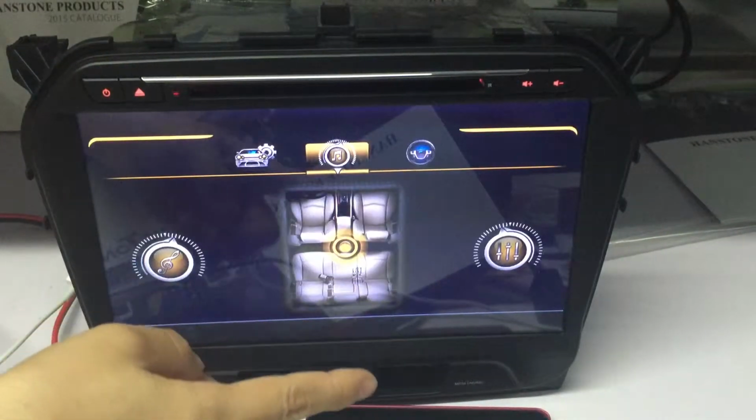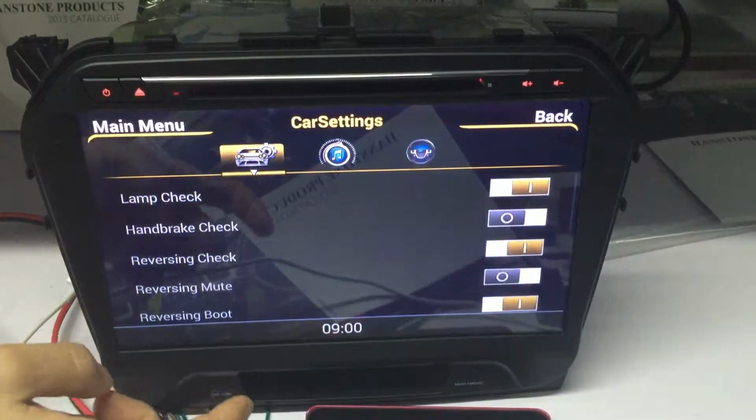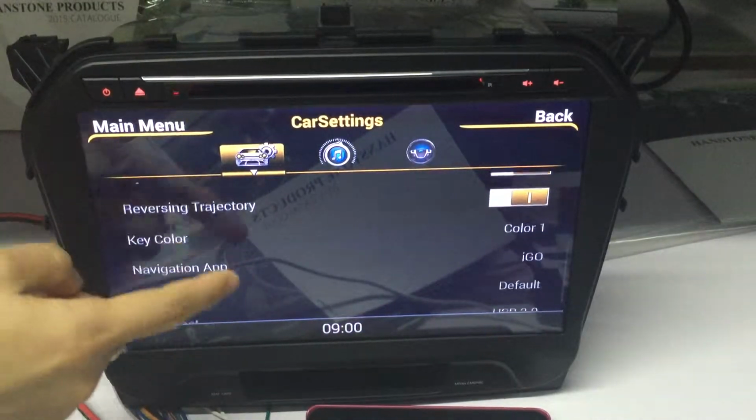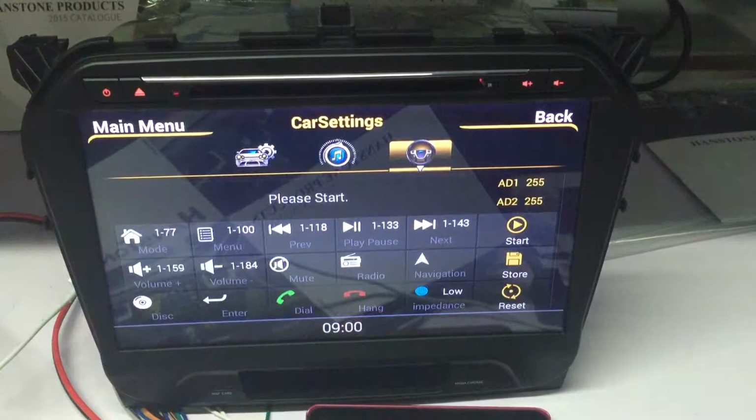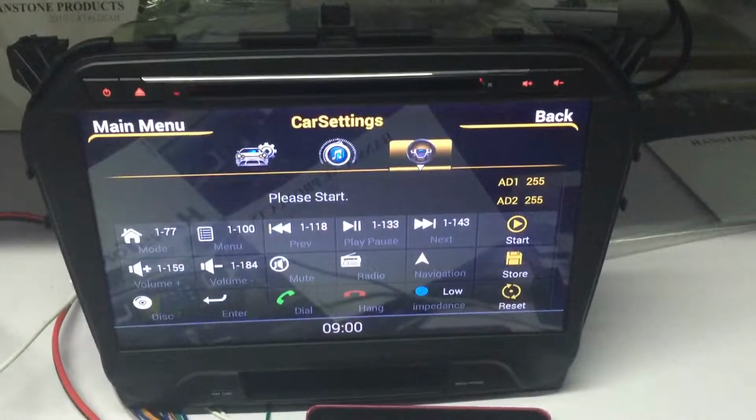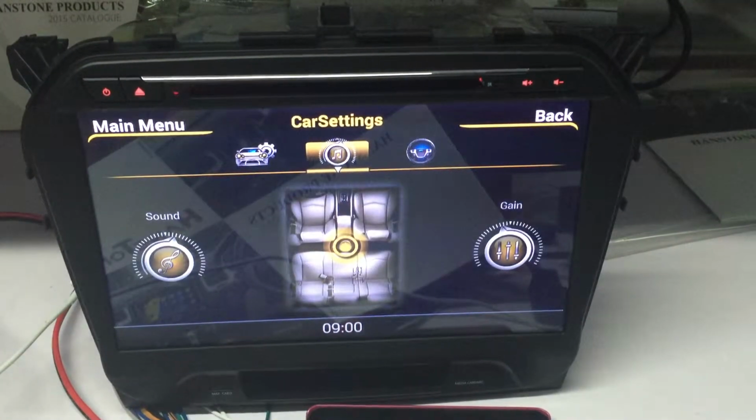I show you the sound setting. First is car setting. All the car settings you can choose in my system. And the steering wheel control, you can see here lots of the choices. The radio navigation you can use on your steering wheel control. And it's for sound.